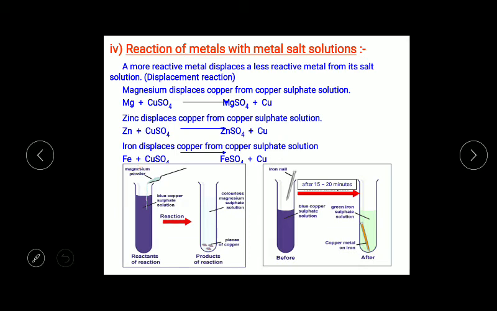So again, just recall the displacement reaction. In the reaction of metal with metal salt solution, if metal A is more reactive, then it can displace the metal from its salt solution to form a salt solution of A and metal B will form.